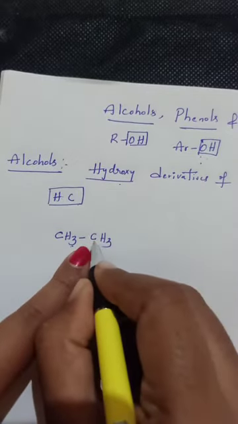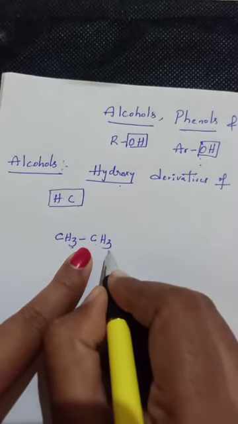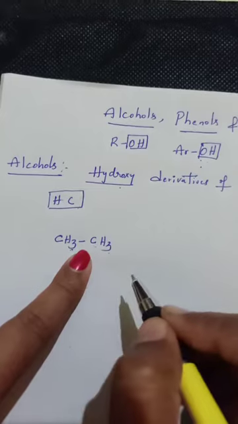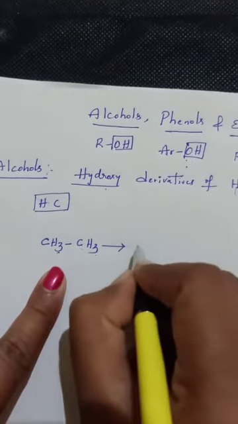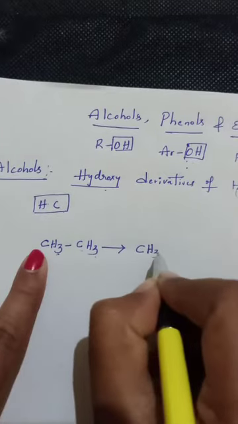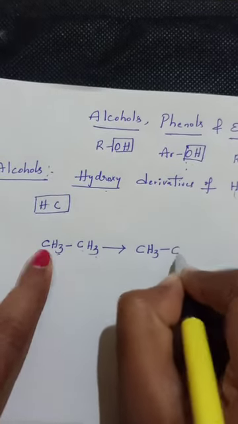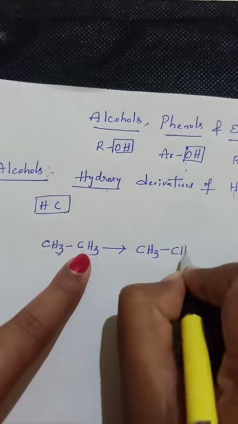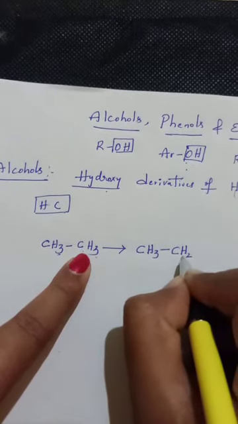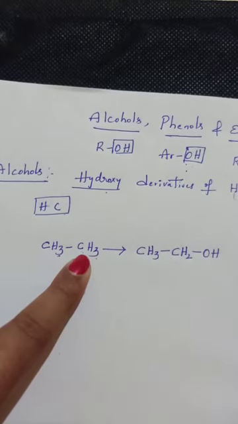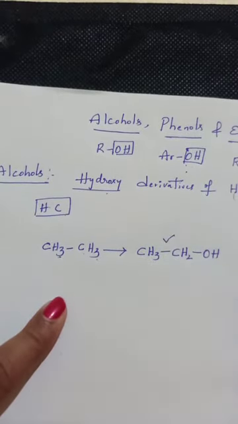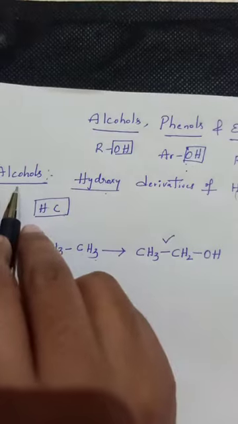For example, from this carbon, among the 3 hydrogens, if one hydrogen is replaced by a hydroxy group, it gives an alcohol: CH3 is retained as it is, and CH3 becomes CH2 with one hydrogen replaced by OH. This is a hydroxy compound, which is nothing but an alcohol.